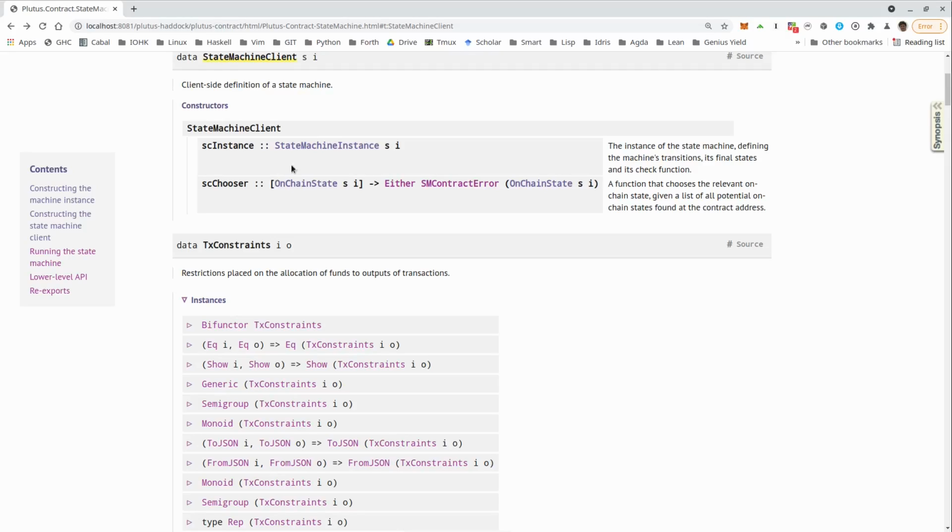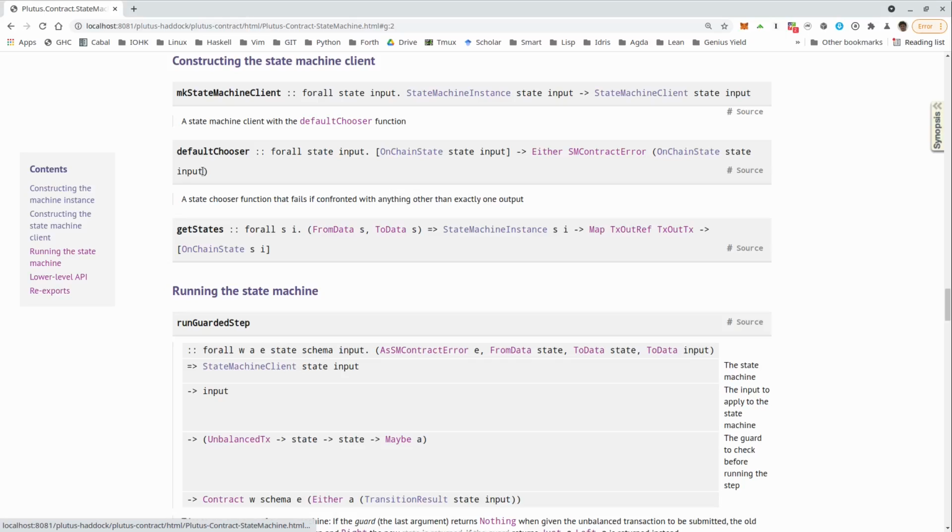And this chooser is then a function given such a list, picking one, so either producing an error or picking one of those. But there's a default implementation for such a chooser, which, if we use the thread token mechanism, just picks the one UTXO that holds this thread token.